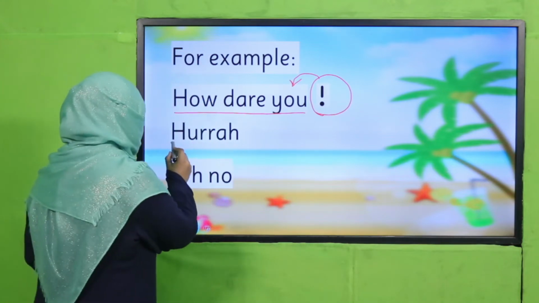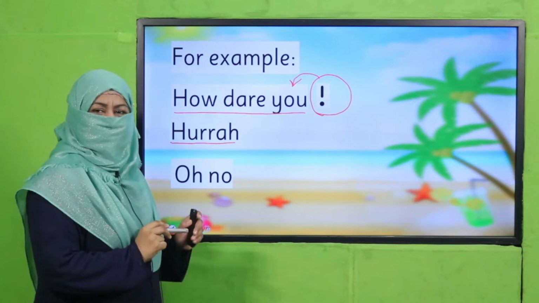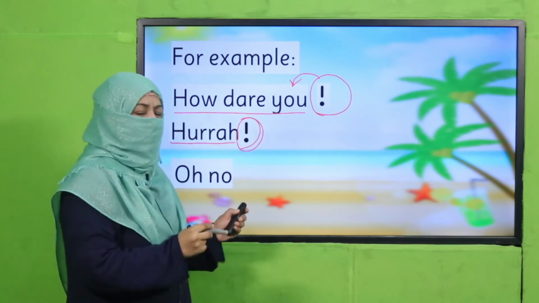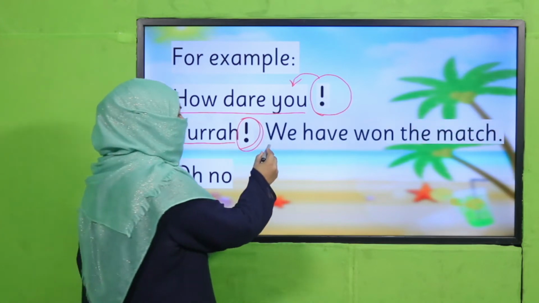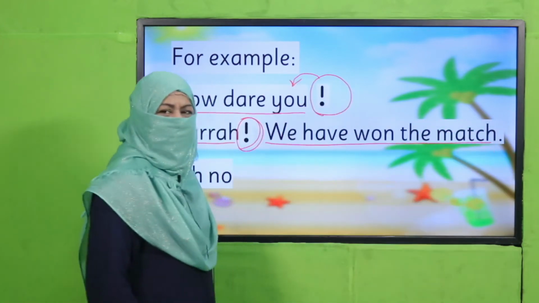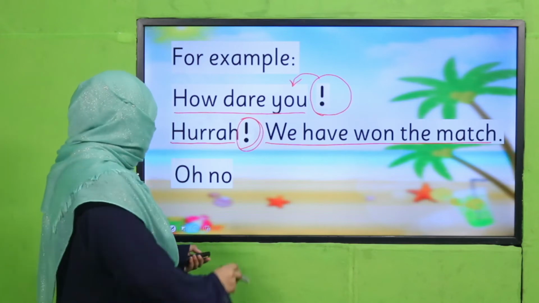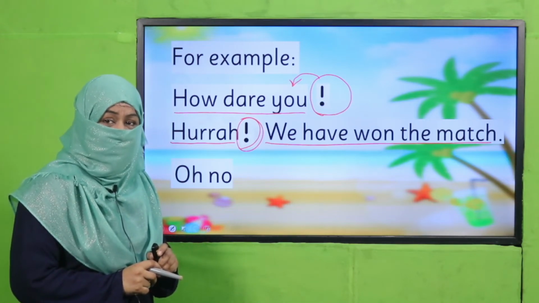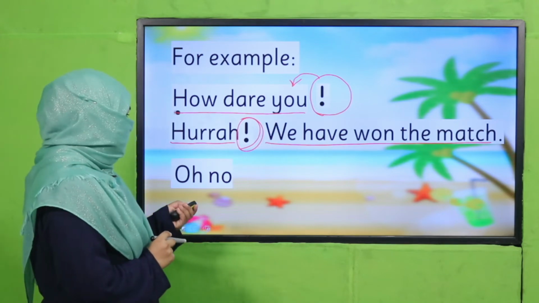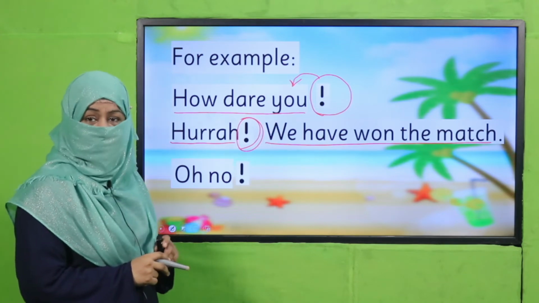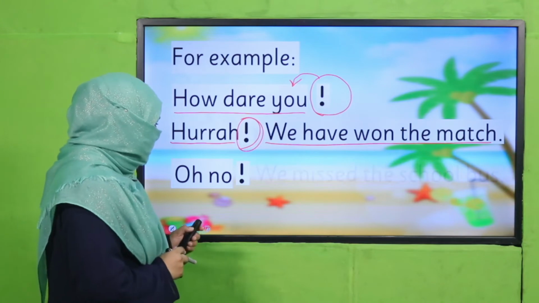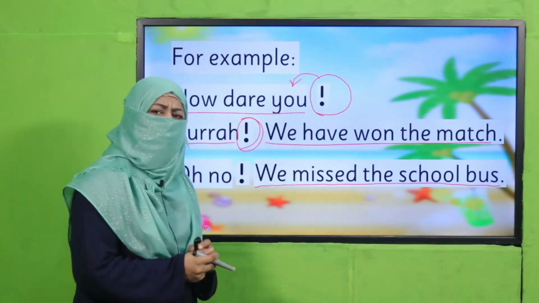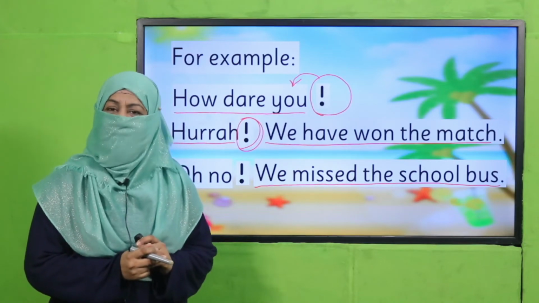The next is this word, hurrah. So you put an exclamation mark, it means you are happy for something, and you are happy for what? We have won the match. Hurrah, we have won the match! Wow, okay? The next is, oh no, it is an expression of sadness. You're sad for something, so you have to put an exclamation mark. And the sentence is, we missed the school bus. Oh no, we missed the school bus, right?